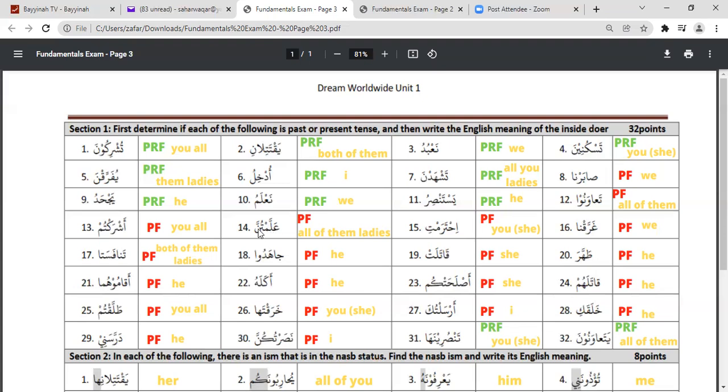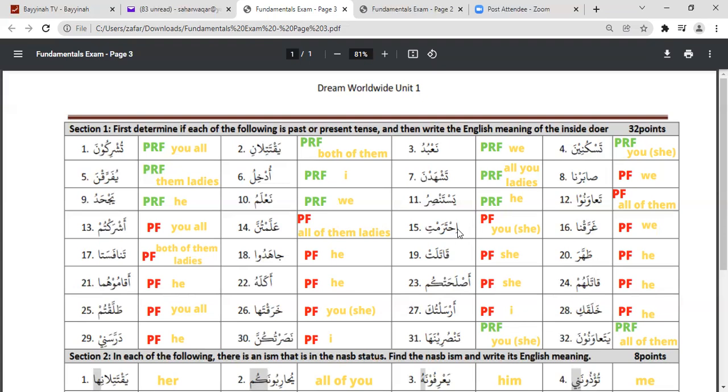So allamtunna is definitely past tense. Antunna, allamtunna. I think over here they have made a mistake. So it is all of you ladies. Okay.